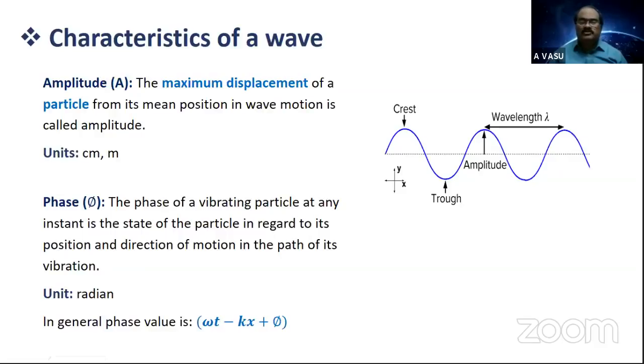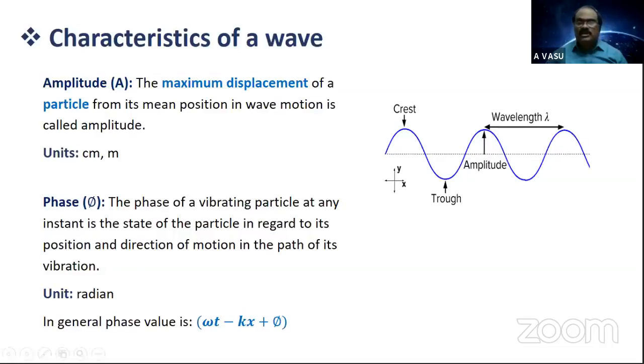Suppose I ask you what the initial phase is; from here itself we can understand. If I take t equals 0, x equals 0, you get the initial value. So what is the initial phase now? If I put t equals 0, x equals 0, this phi becomes the initial phase. That's why this phi is called the initial phase while dealing with the equation for a progressive wave.